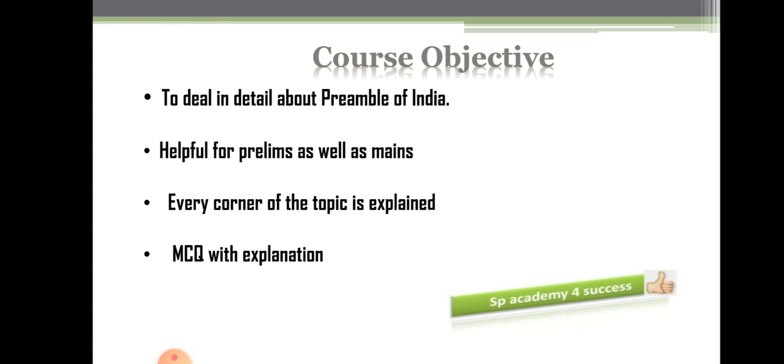So when you are writing about the preamble, you have to know what terminology is present there and what the meaning of that terminology is. All the basic definitions that you are supposed to know in Indian polity will be covered in this preamble topic, and every corner of the topic will be explained. No corner will be left. After going through these sessions, I assure you, there is no need to go for any other source to study this preamble.